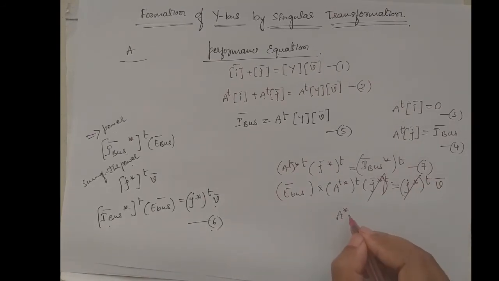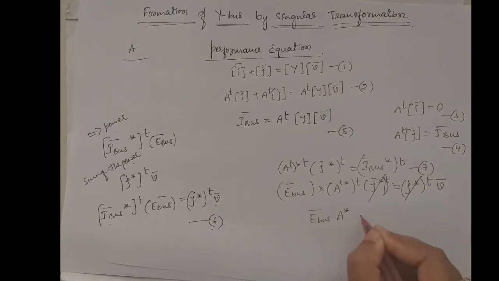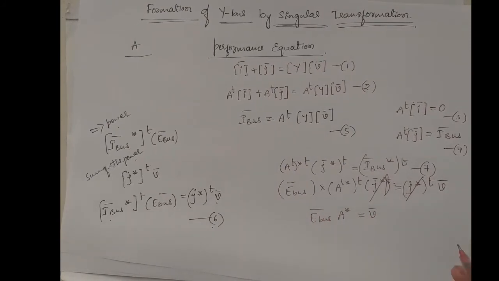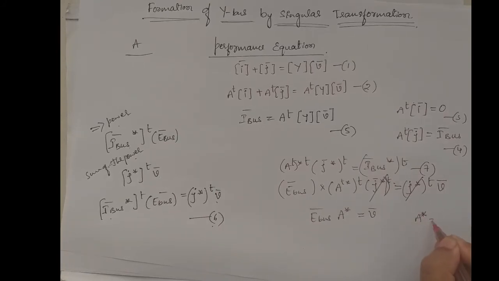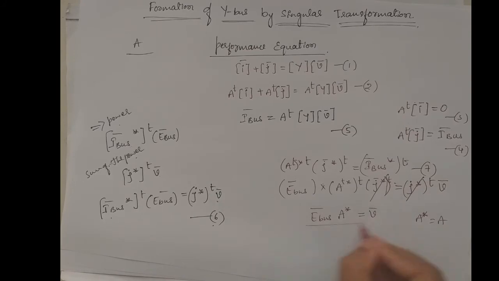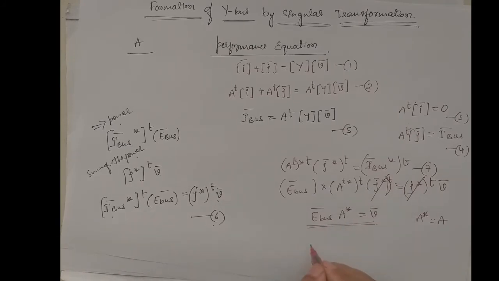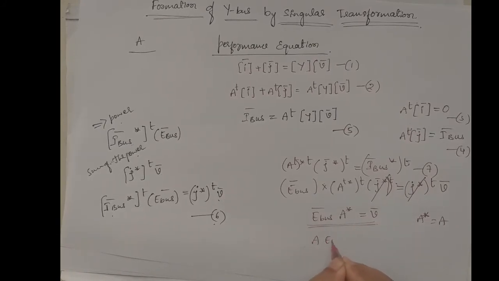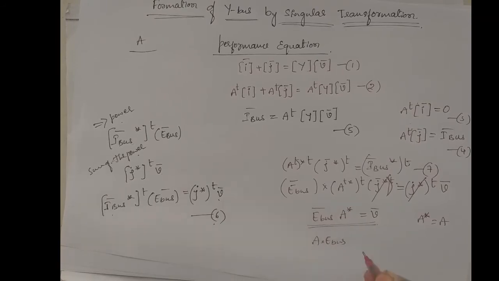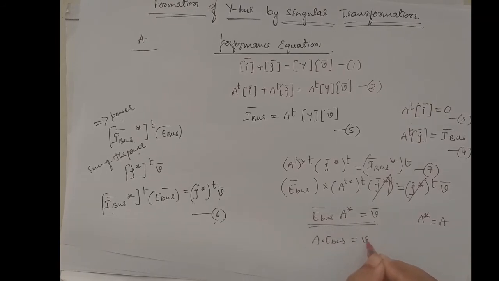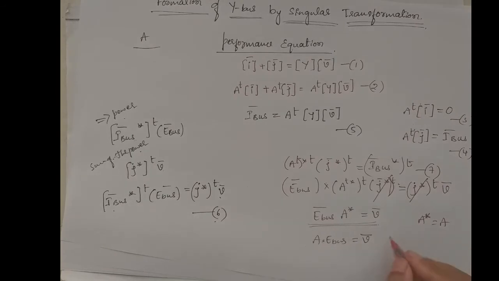So it remains A conjugate E bus is equal to V. Here A is a real matrix, and for a real matrix A conjugate is equal to A. So this equation becomes A into E bus is equal to V. Take it as equation 8.